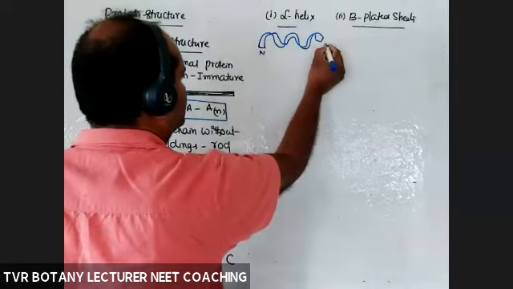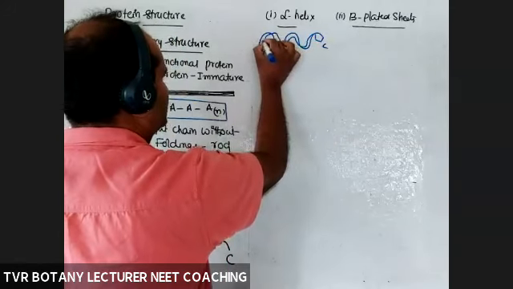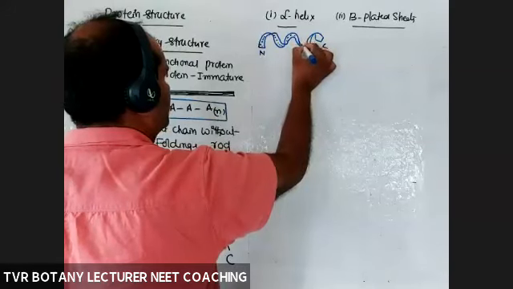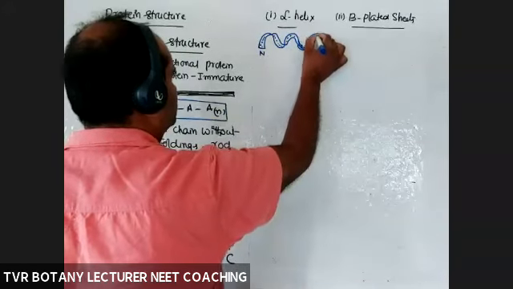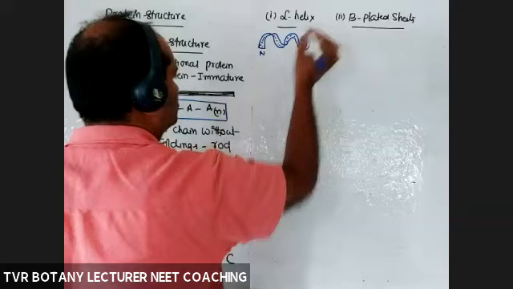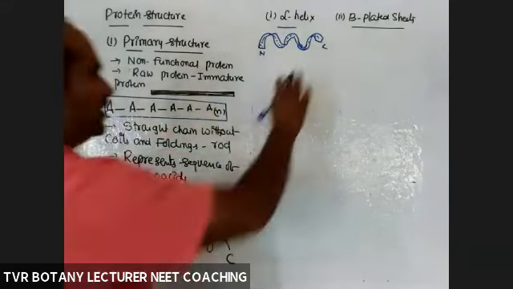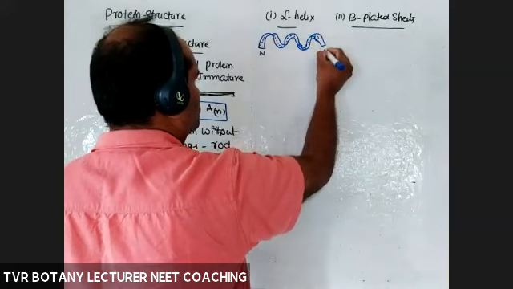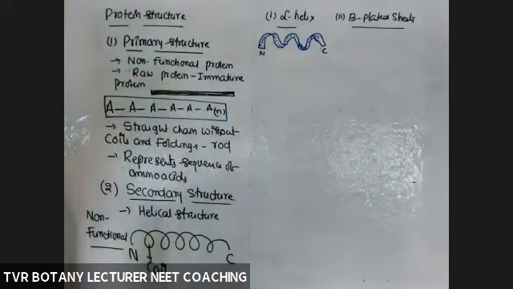N terminus, C terminus, with amino acids and the concerned peptide bonds. Continue it like this up to the C terminus. So that is a twisted ribbon.